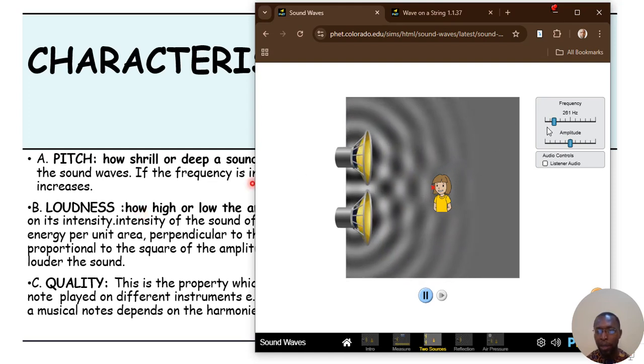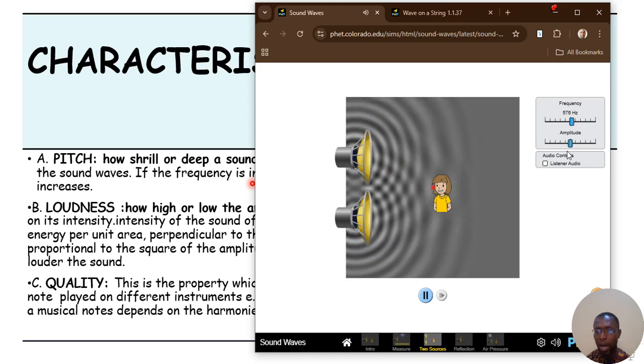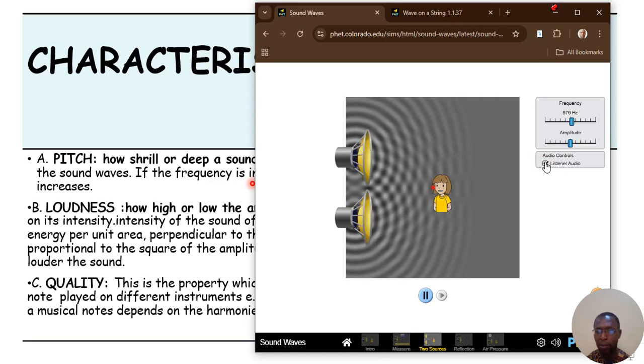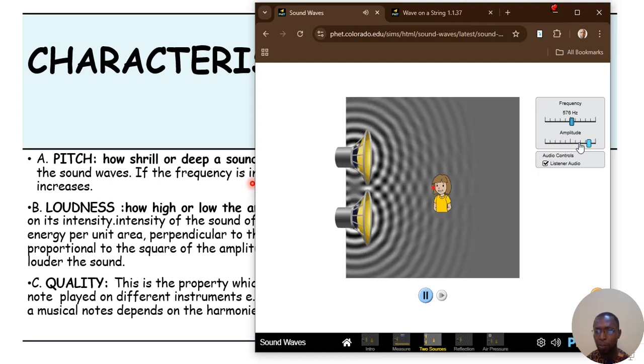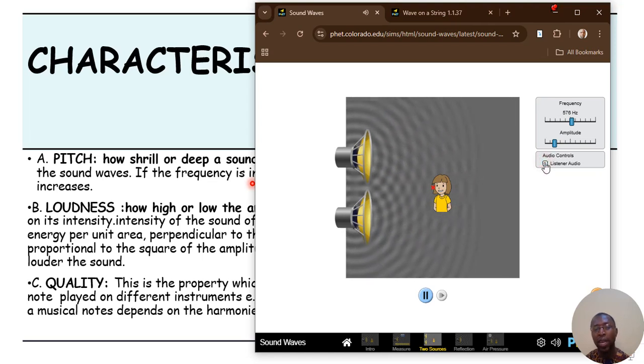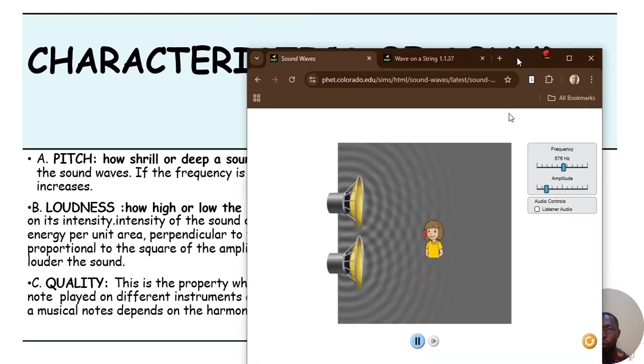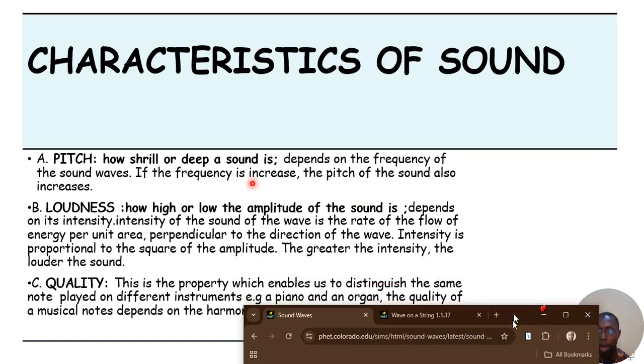Now let me maintain the frequency of the sound, maybe at the middle here. And now I'm going to vary the amplitude to show the lowness or the highness of the sound. Let's listen. We can say that the amplitude is just like the volume of a sound, how high or how low the sound is. Alright, so that's all you need to know about the pitch and the loudness of sound.